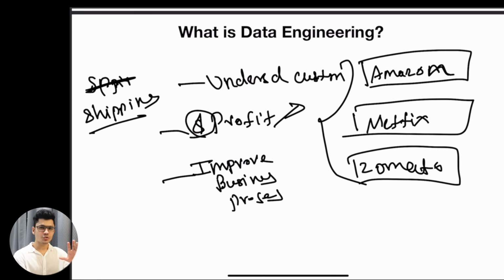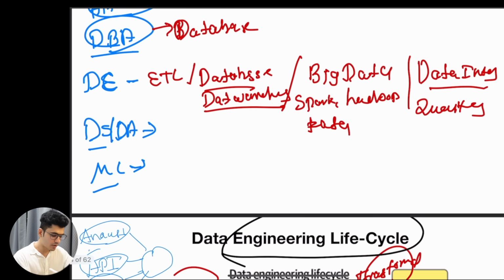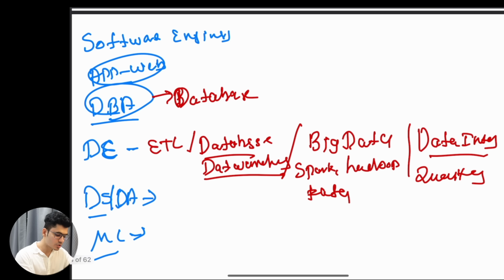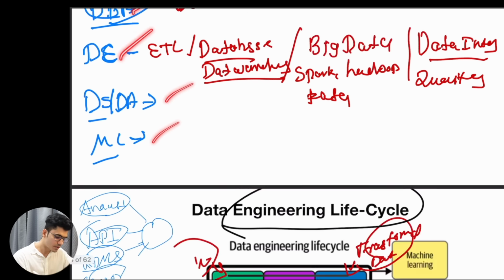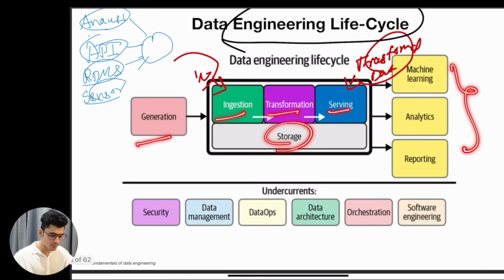Okay. So till now we understood about a lot of different things. Okay, we started by understanding what is data engineering. We understood where data engineering actually fits into the entire pipeline. Okay. We understood the different roles such as software engineering, DBA, DE, DS, ML, all of the other things. We understood the important part, which is the data engineering lifecycle. Okay, we understood the generation, ingestion, transformation, serving, how all of these things happen, and the storage part.